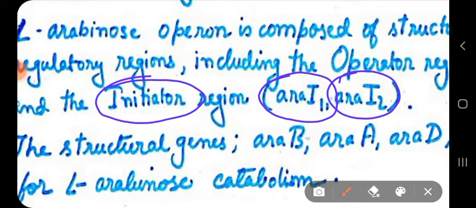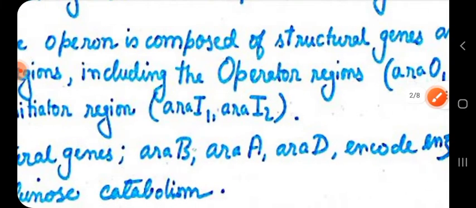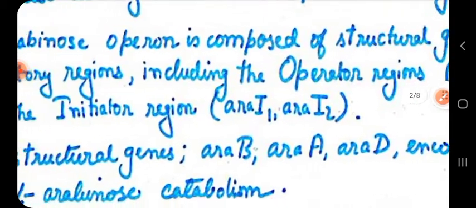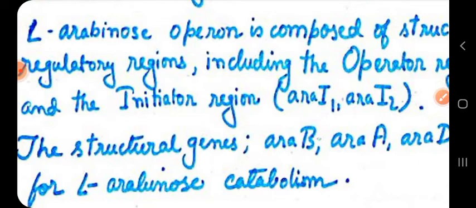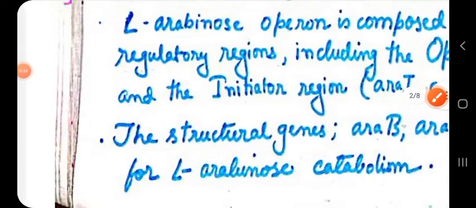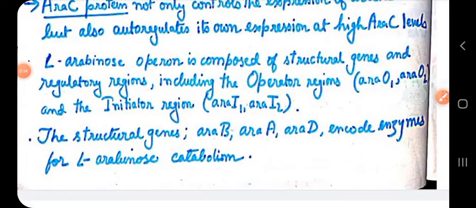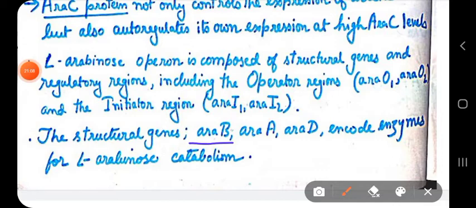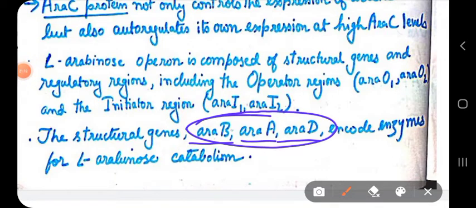So other than the structural genes ARA B, ARA A, ARA D, and the regulatory gene of the ARA operon called ARA C, there are also other regulatory regions like the operator regions, ARA O1 and ARA O2, and the initiator regions, ARA I1 and ARA I2. The structural genes ARA B, ARA A, ARA D code for enzymes.